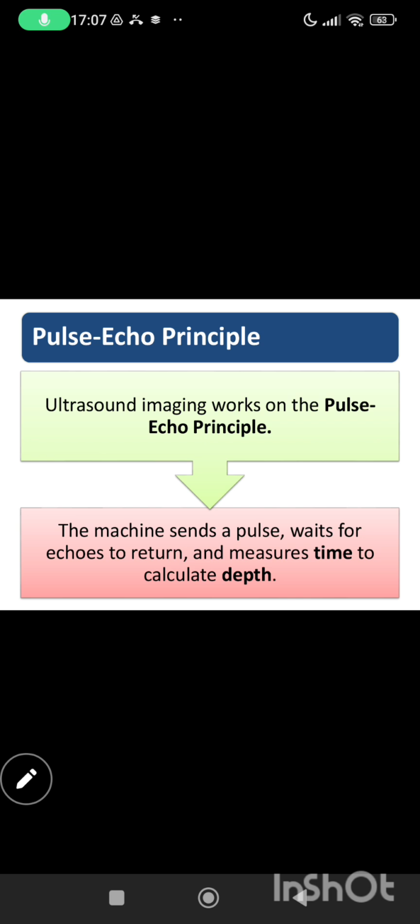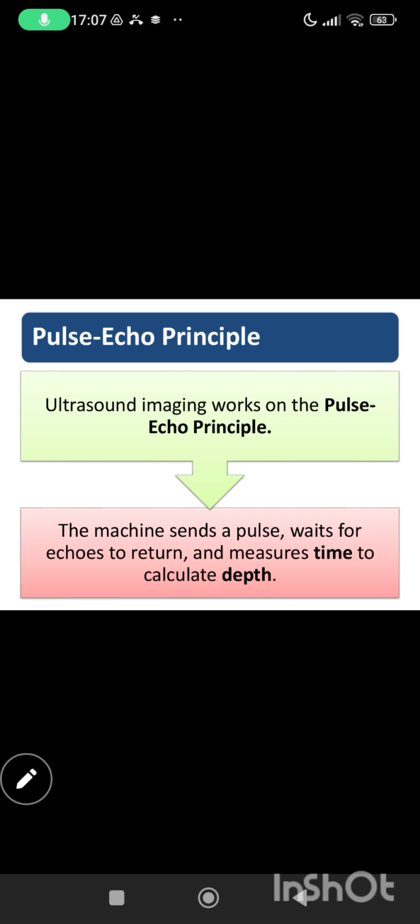Speed is directly proportional to stiffness over density. What about elasticity and compressibility? Compressibility is inversely proportional to the speed.